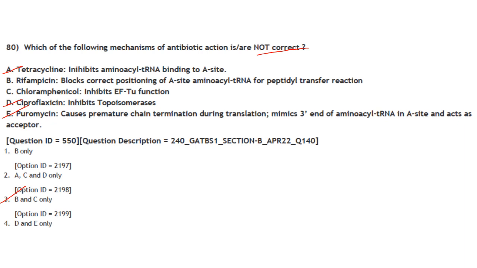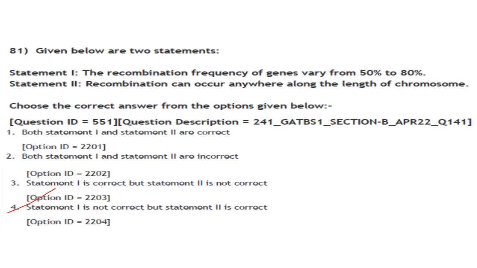Ciprofloxacin inhibits topoisomerase. That is correct. Puromycin causes premature chain termination during translation, mimics 3' end of amino acyl tRNA in A site and acts as acceptor. That is also correct. So which are the correct options? A, D and E are correct. And they have asked for not correct. So not correct is B and C only. Rifampicin and chloramphenicol. Answer is option 3.